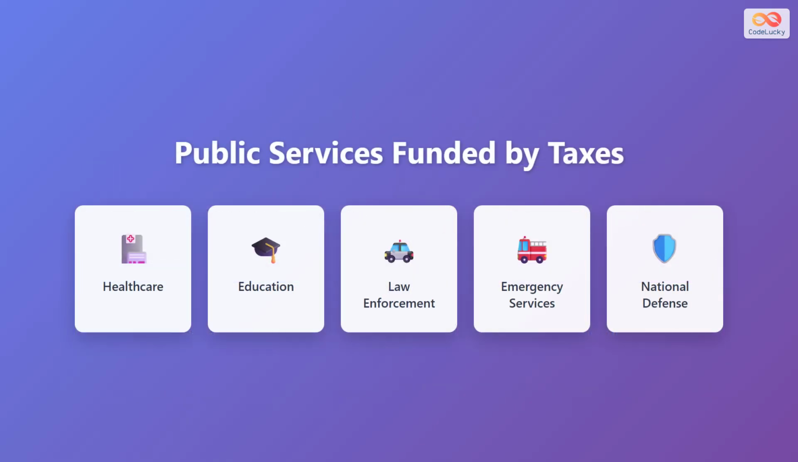Your tax dollars fund numerous essential services that you use every day. Healthcare systems, including public hospitals and medical programs, rely on tax funding. Education from elementary schools to public universities is supported by taxes. Law enforcement agencies protect our communities and maintain order. Emergency services like firefighters and paramedics respond to crises. National defense keeps our country secure. All these services would not exist without the collective contribution of taxpayers.